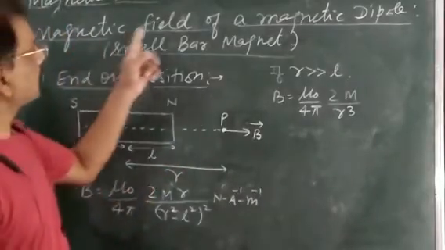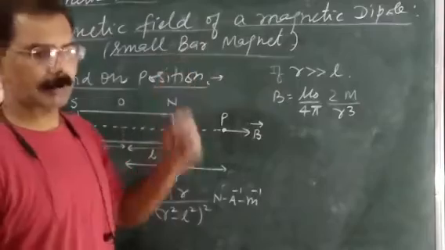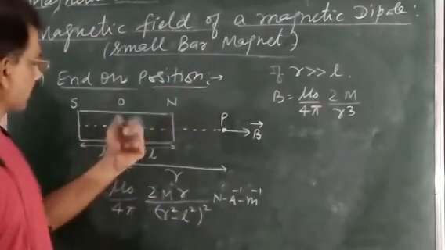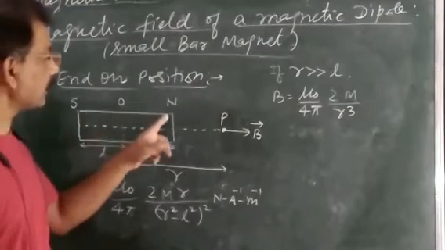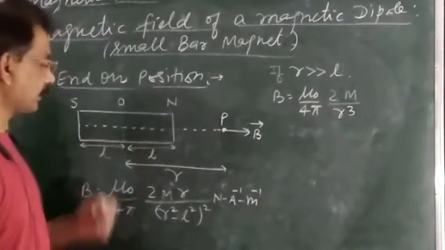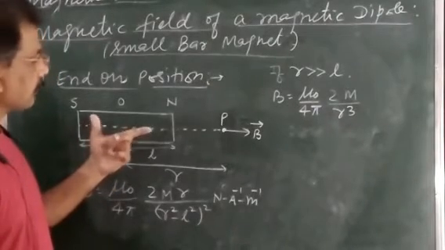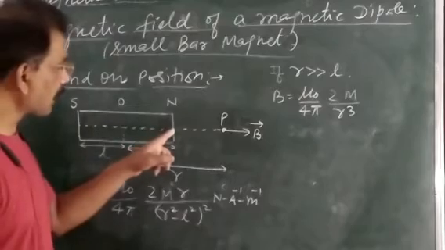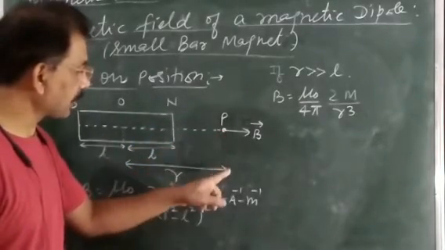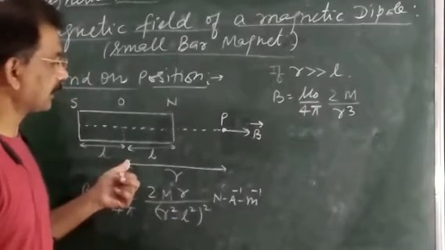Now the magnetic field of a magnetic dipole, of a small bar magnet. Suppose this one is a small bar magnet of magnetic moment M and its magnetic length is 2L. Suppose our aim is to find the magnetic field due to this bar magnet at point P, and suppose that point P lies at distance r from the center of this magnet.